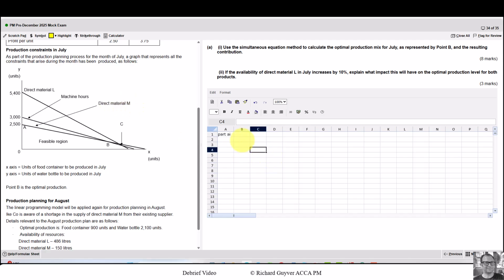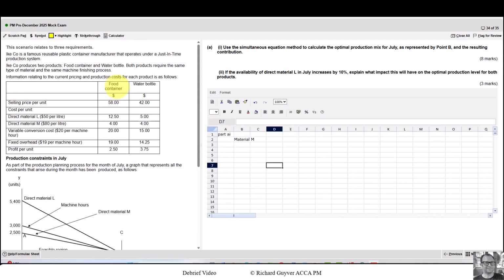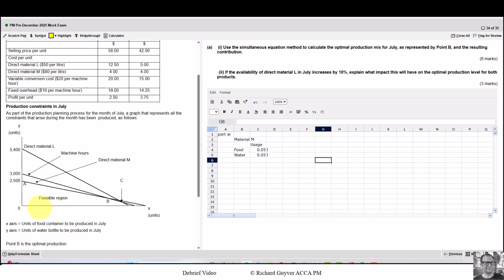We can see this is for direct material M. When making a food container, the cost of M is $4 and it costs 80 a litre. So the amount used is 0.5 litres. And then for the water bottle, it's exactly the same because it's 4 used for production and it costs 80, so also uses that for water. And just as a reminder of the units, the x-axis shows us the food, and the y-axis shows us the water bottles.